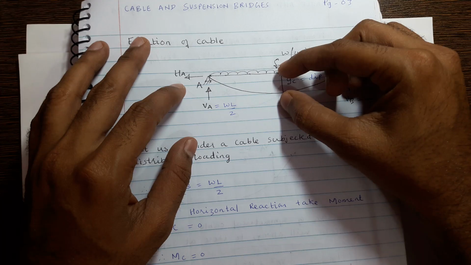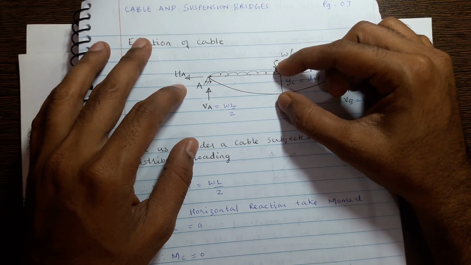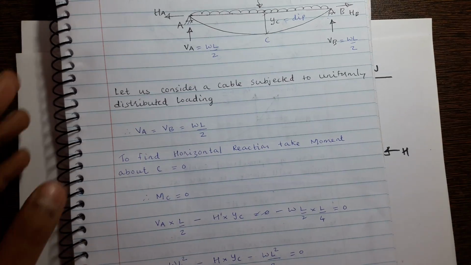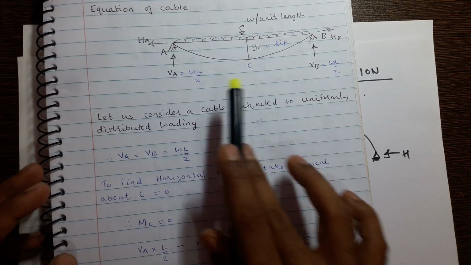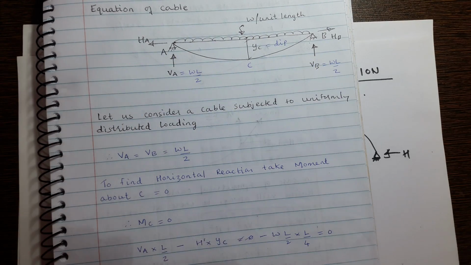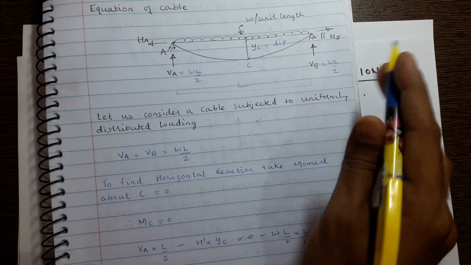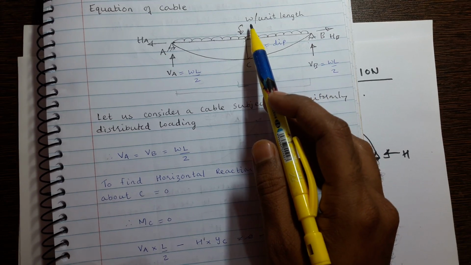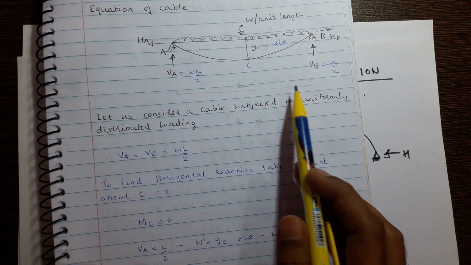Now you see, this is YC. YC is called dip or central dip of the cable. Now it is easy to find vertical reactions VA and VB because loading is symmetric and the profile of the cable is symmetric. So what is the total load here? Let L be the span of the cable. So what will be the total load? Total load equal to W into L.